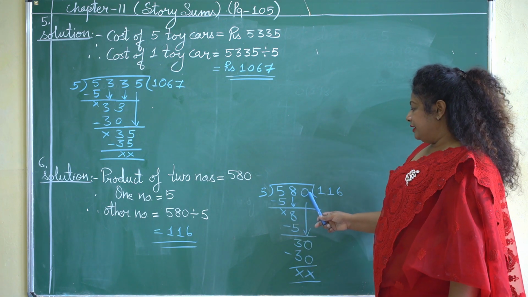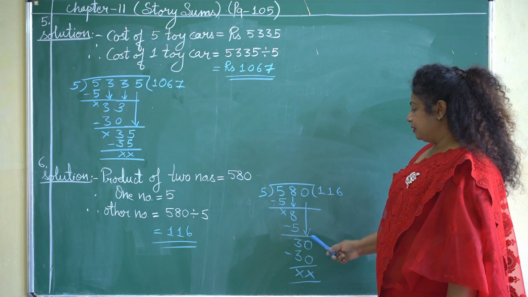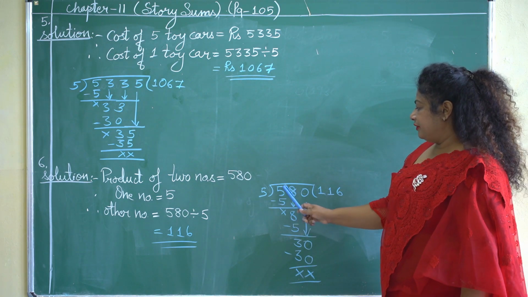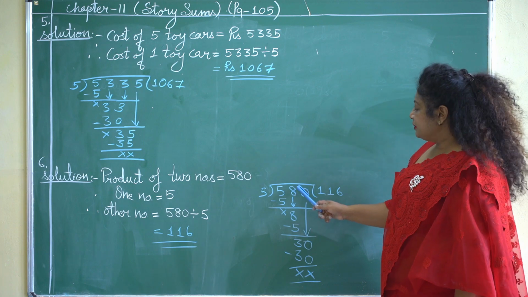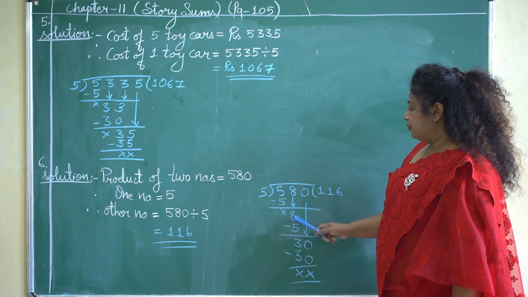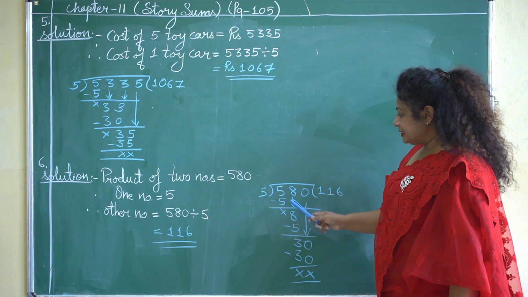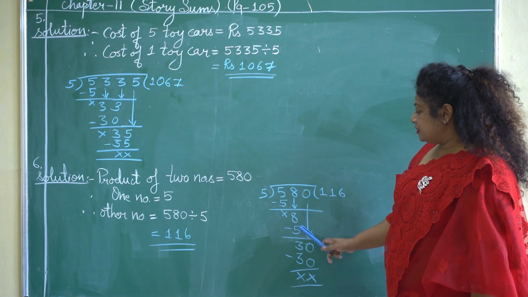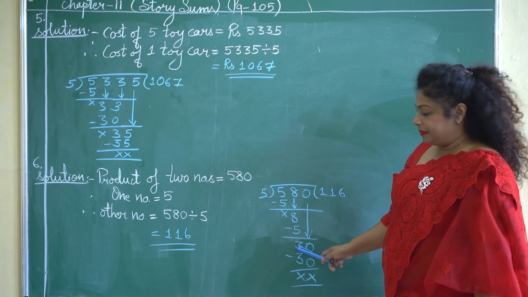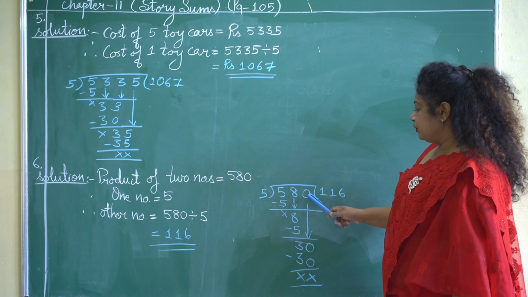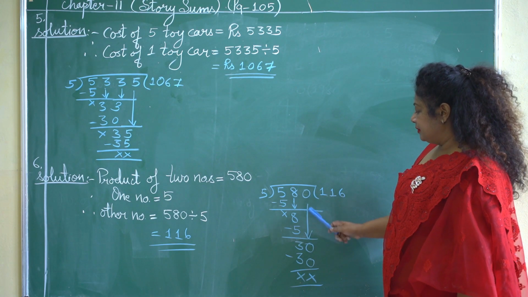I am showing you the division on the blackboard. See, I have written 580. 5 ones are 5. 5 minus 5 will give you 0. Let us note down the next number. Next number is 8. We have noted down 8. Let us divide this 8 by 5. 5 ones are 5. 8 minus 5 will give you 3. But this number 3 is smaller than 5, that means we have to note down the last number also. The last number is 0.